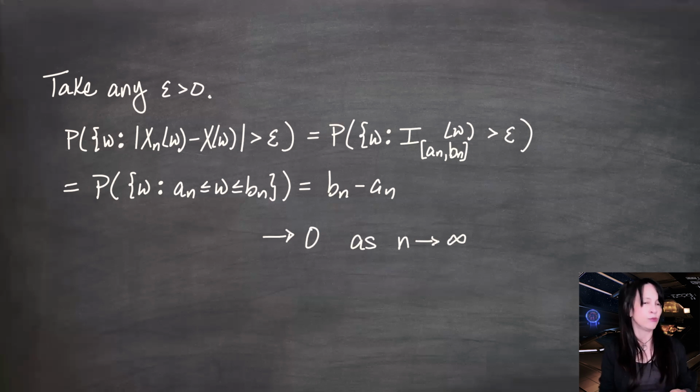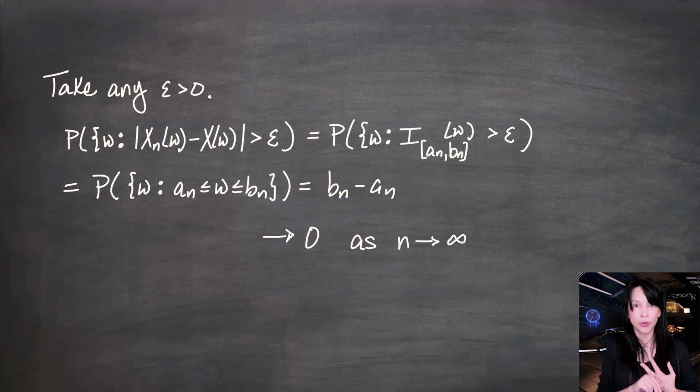Another case, which I didn't write here, but we do need to consider, is if epsilon is greater than 1, because we need this thing to hold for all epsilon greater than 0. If epsilon is greater than 1, then this indicator being either 0 or 1 is never greater than epsilon.